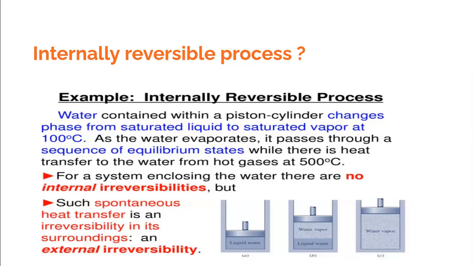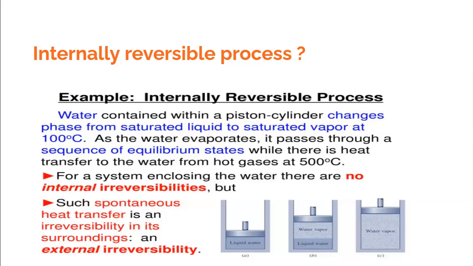But now, why is that water boiling? If the water is boiling because of certain heat which is being supplied from outside, and if the hot gases, let us say, which are giving this heat to the water to make it boil, are at a temperature of, let us say, 500 degrees centigrade, what it means is that between the system and the surrounding, the temperature difference is 500 minus 100, which is 400 degrees centigrade. So there is a finite temperature difference across the system boundary. It means that the system is experiencing external irreversibility. However, the process is internally reversible.